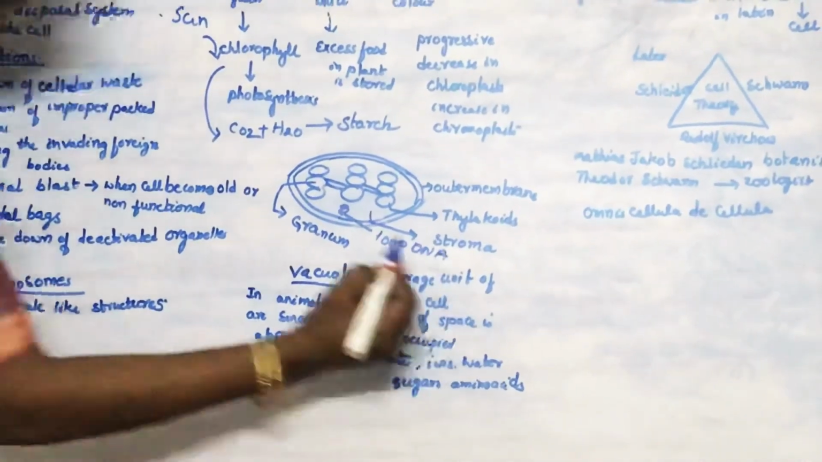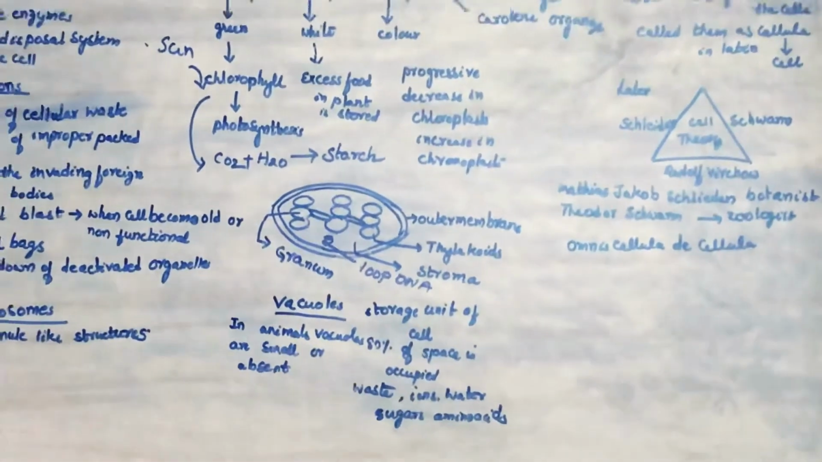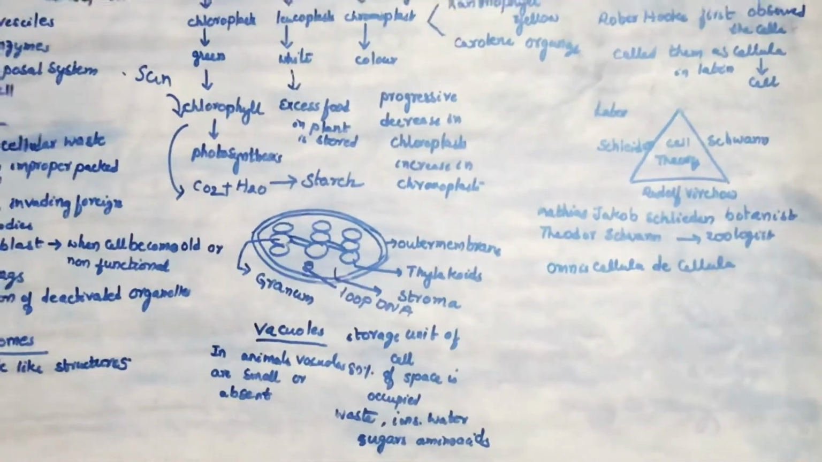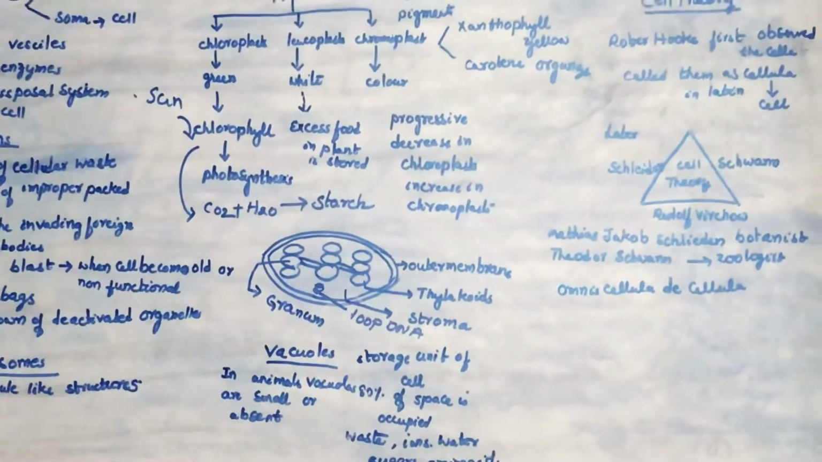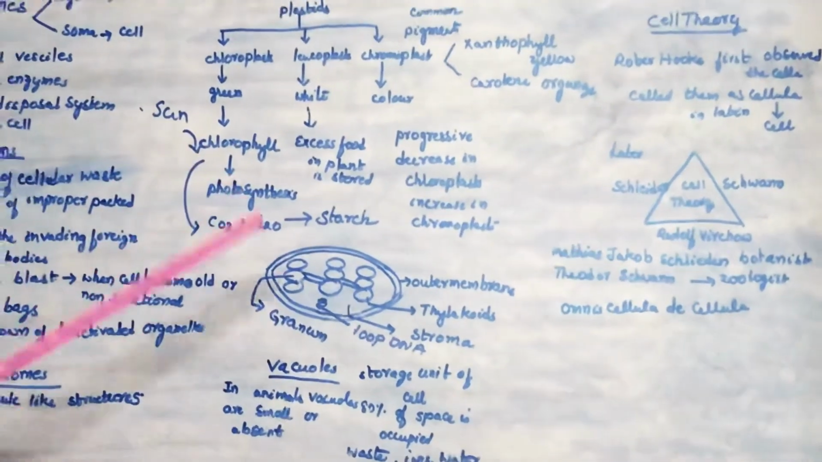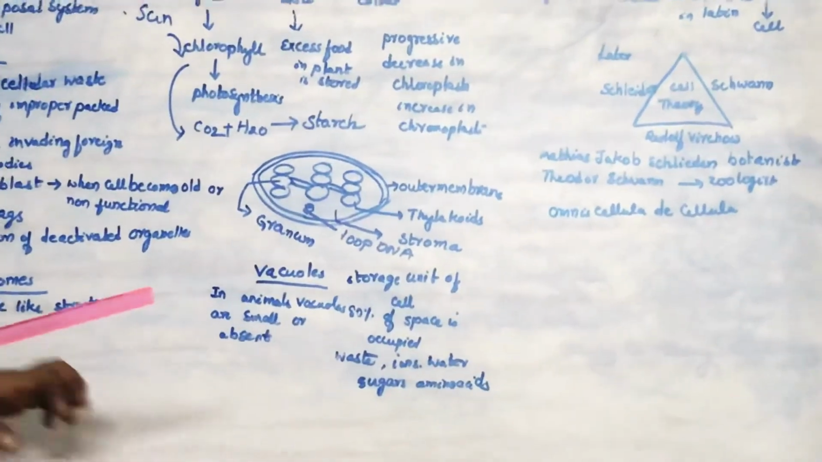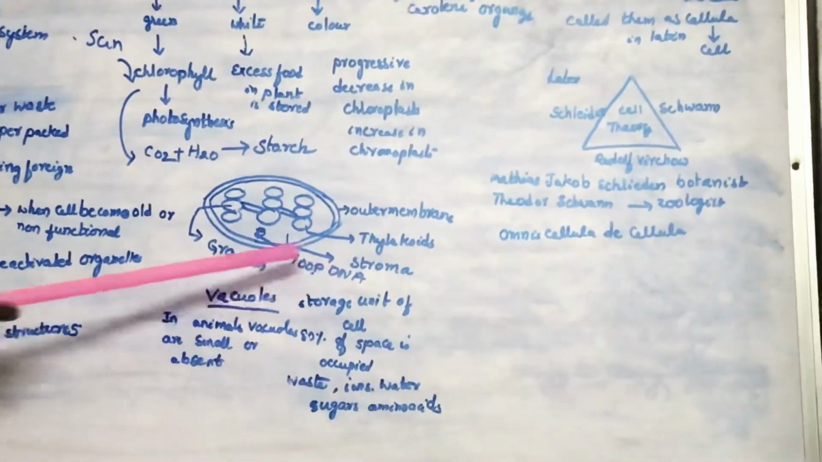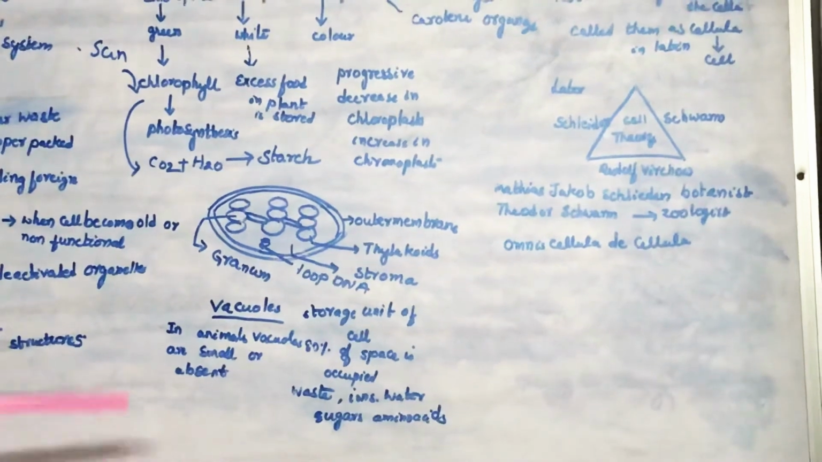Children, please listen carefully. The three important organelles that contain DNA are the nucleus, mitochondria, followed by chloroplast. And that's why these three organelles are very important, because of the presence of DNA. DNA is a genetic material.